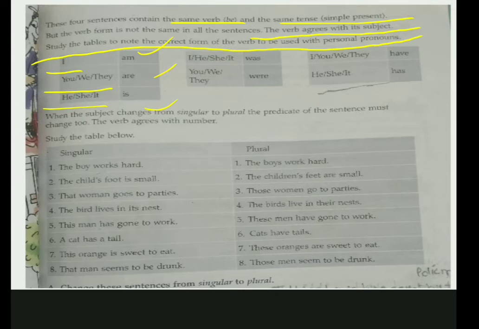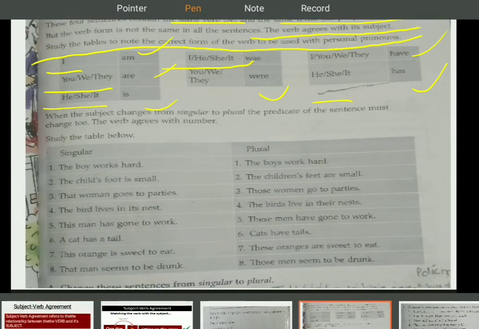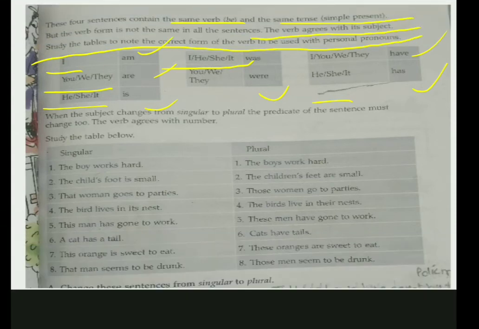If it was past, with I, he, she, it, was. You, we, they, we will use were. Now see, "have" and "has" we use in the present tense also. I, you, we, they have; he, she, it has. Okay, so you see, plural were, but with you we will use were. And has is singular, have is plural. But with I and you we will use have. So here we are going to take care of singular and plural.